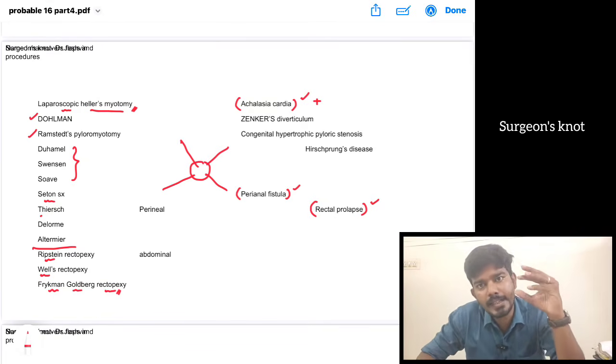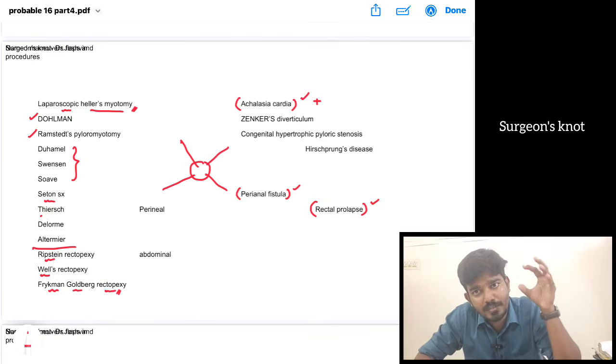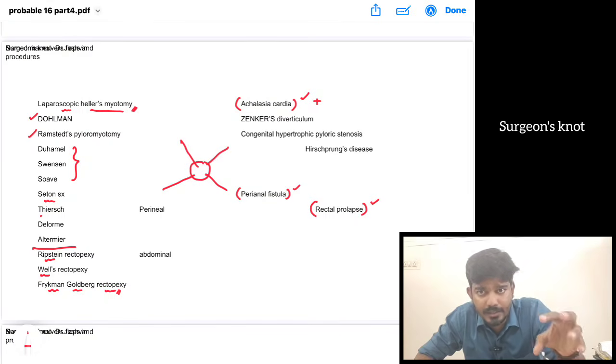This is a repeatedly asked question: which of the following surgeries are perineal approaches, and which are abdominal approaches? We have to remember this in rectal prolapse.